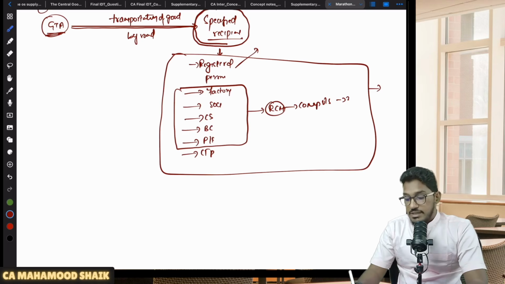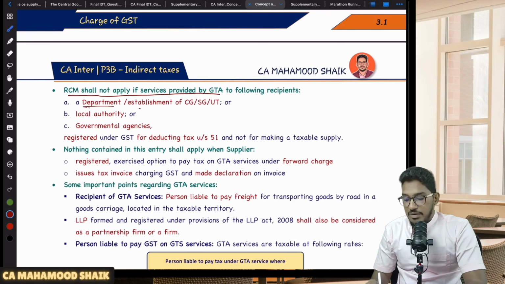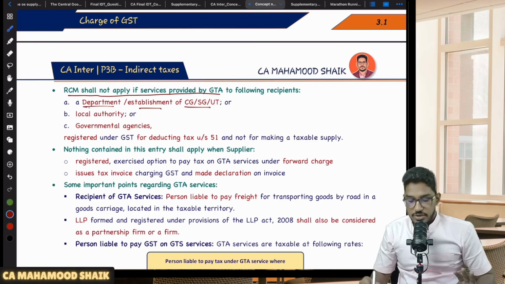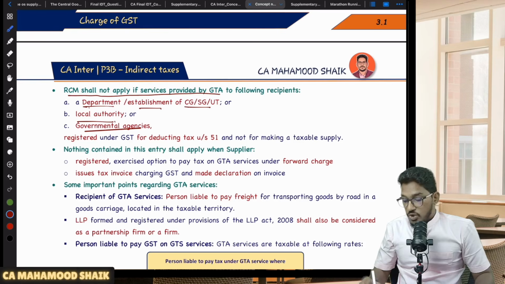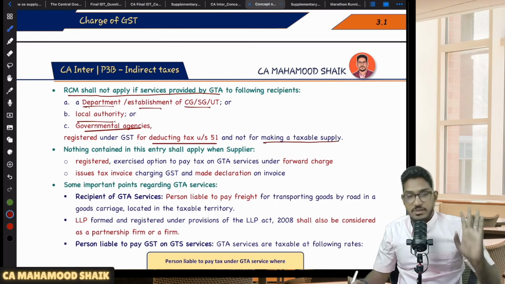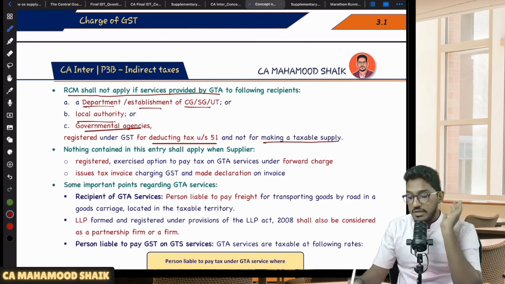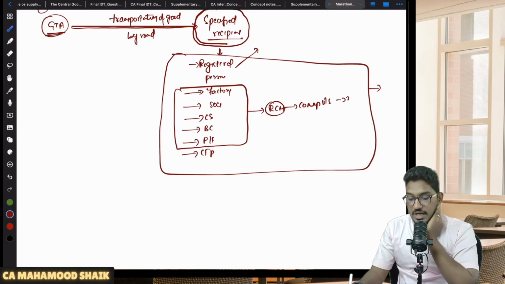But let us say the recipient is a registered person who is in a department or establishment of the central government, state government or union territory, or local authority or government agency, who have taken registration only for the purpose of deducting TDS under section 51 and not for making any taxable supply, then even though they are a registered person, still RCM will not become applicable.